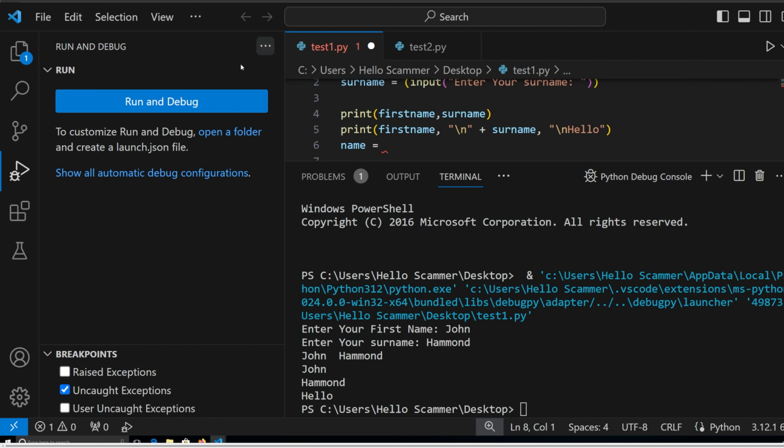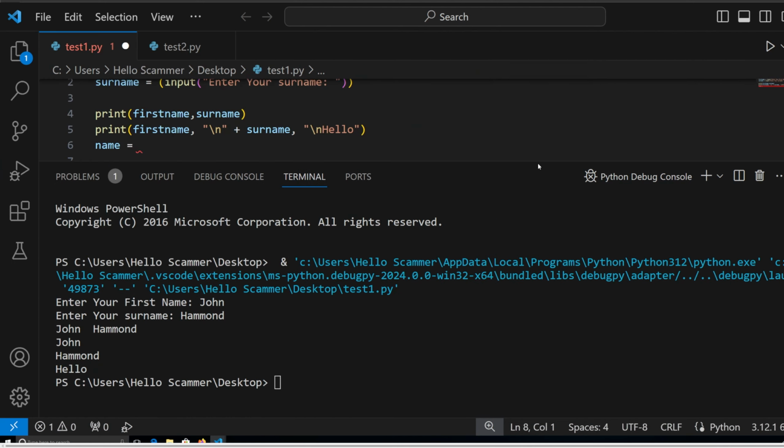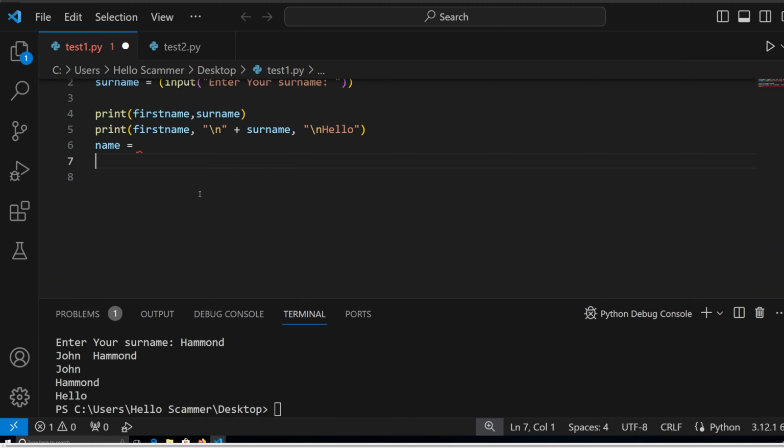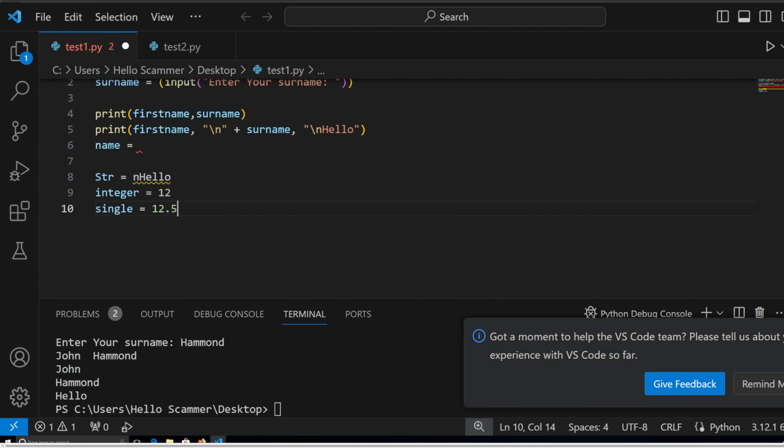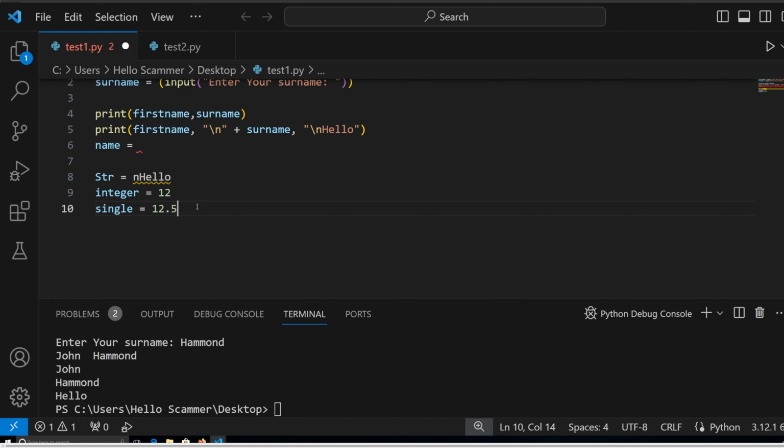If I can close this, because I don't actually need that. Thank you. Right, let's close the console a little bit. So for example, a string would be, for example, hello, right? An integer would be 12 and a single would be 12.5. And this is the basics of understanding programming, right?